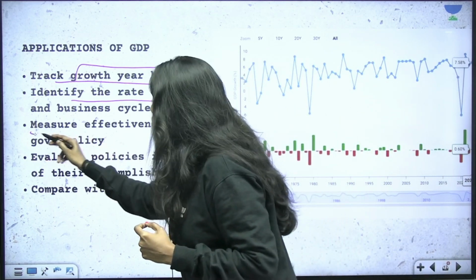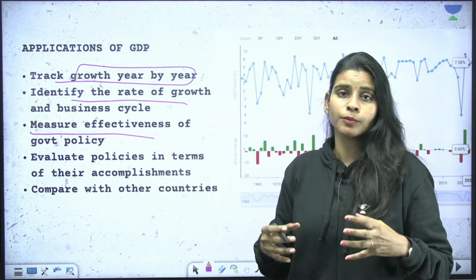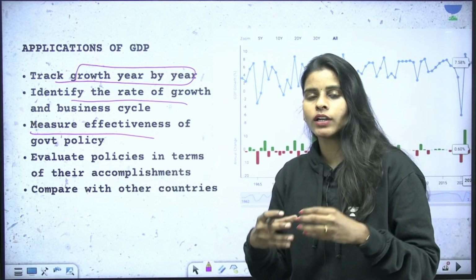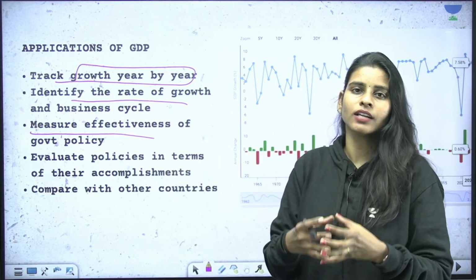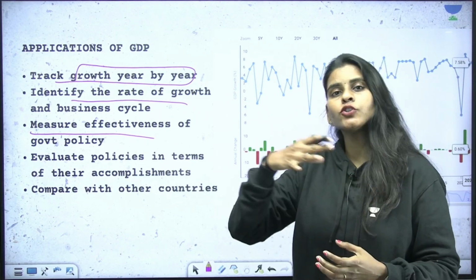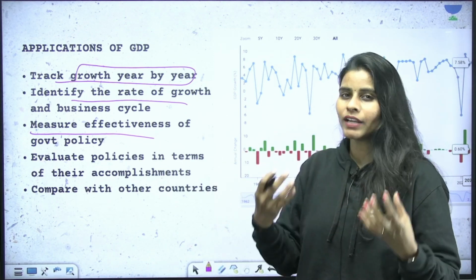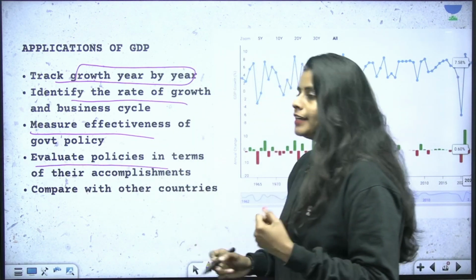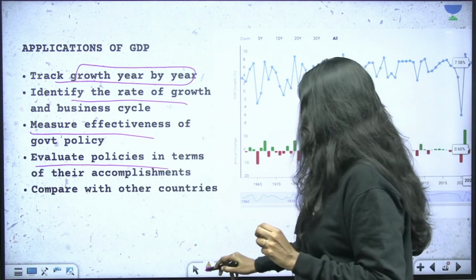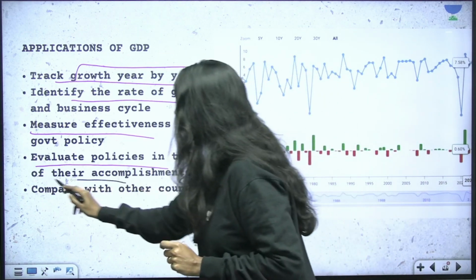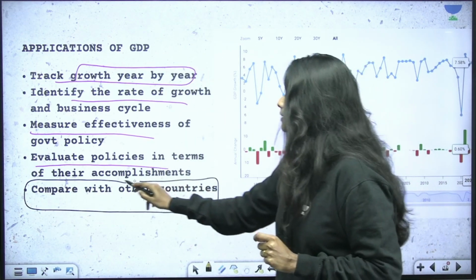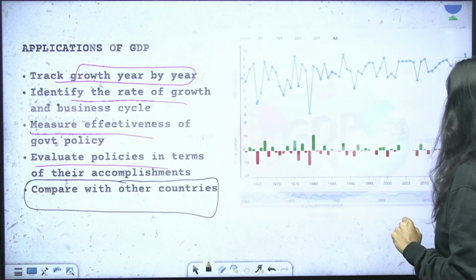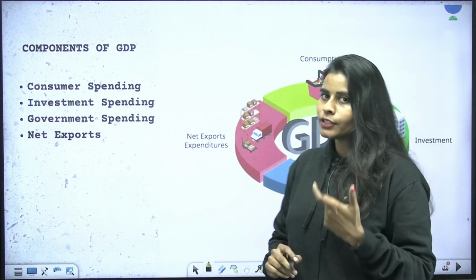It is useful for measuring the effectiveness of government policy, whether whatever the government is doing in terms of policy making is able to get reflected in terms of increased production, services, etc., and evaluating those policies in terms of accomplishments. And most importantly, we can use this to compare our growth with the rest of the world by simply comparing the GDPs of India with the rest of the world. So what are the components of GDP?